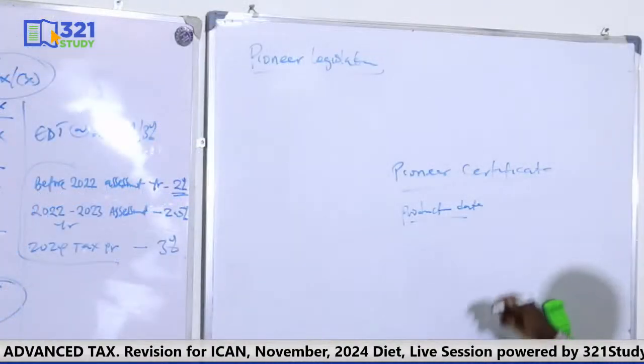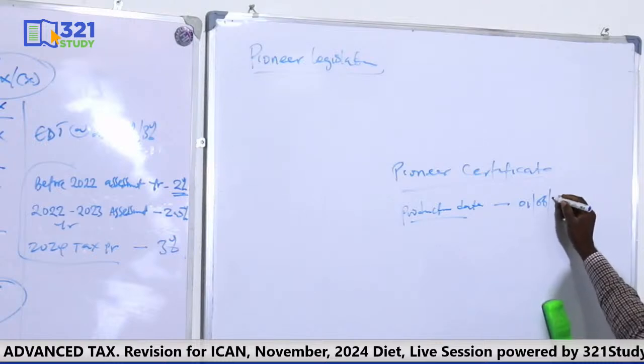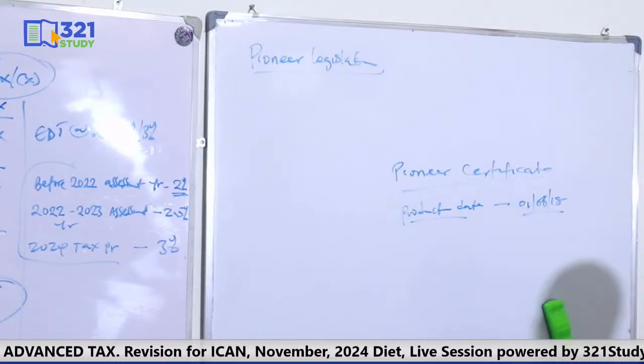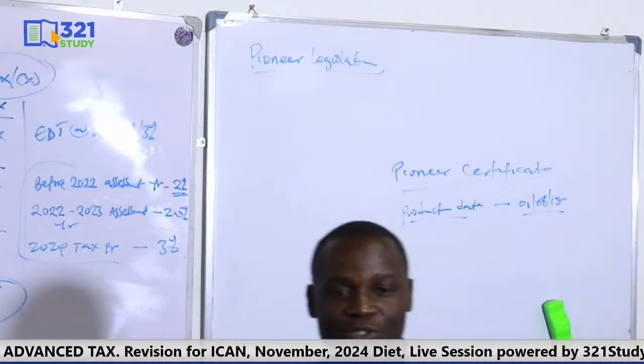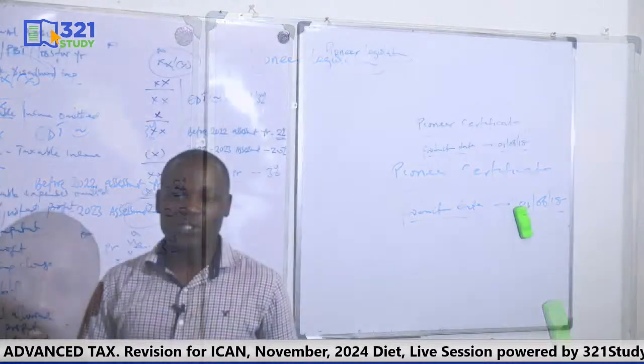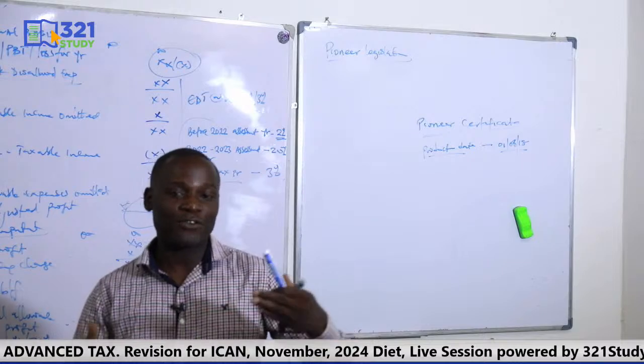Maybe they are saying that the production day will be 1st of June 2018. So what that means is that this 3 years tax holiday you have been given will take effect from 1st of June 2018. So your 3 years will start counting from 1st of June 2018. With your production day, you should know the expiry date of your tax holiday.